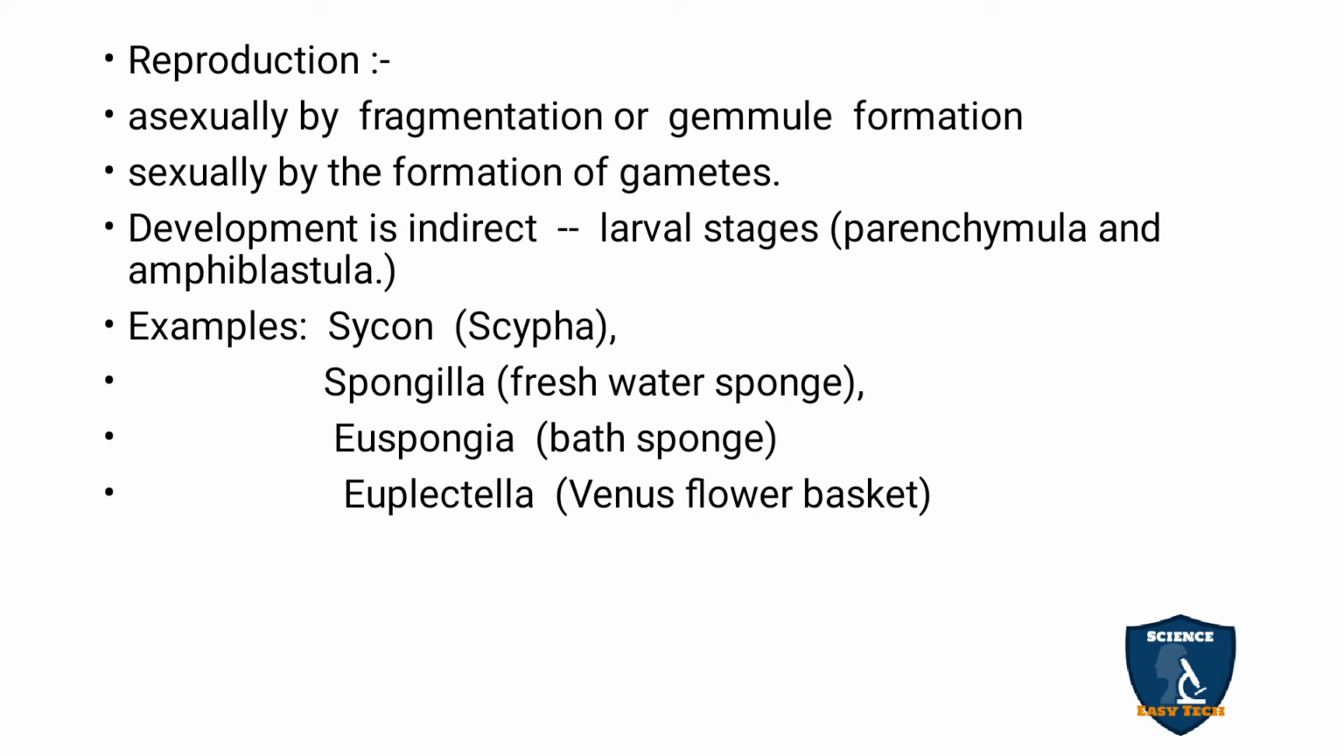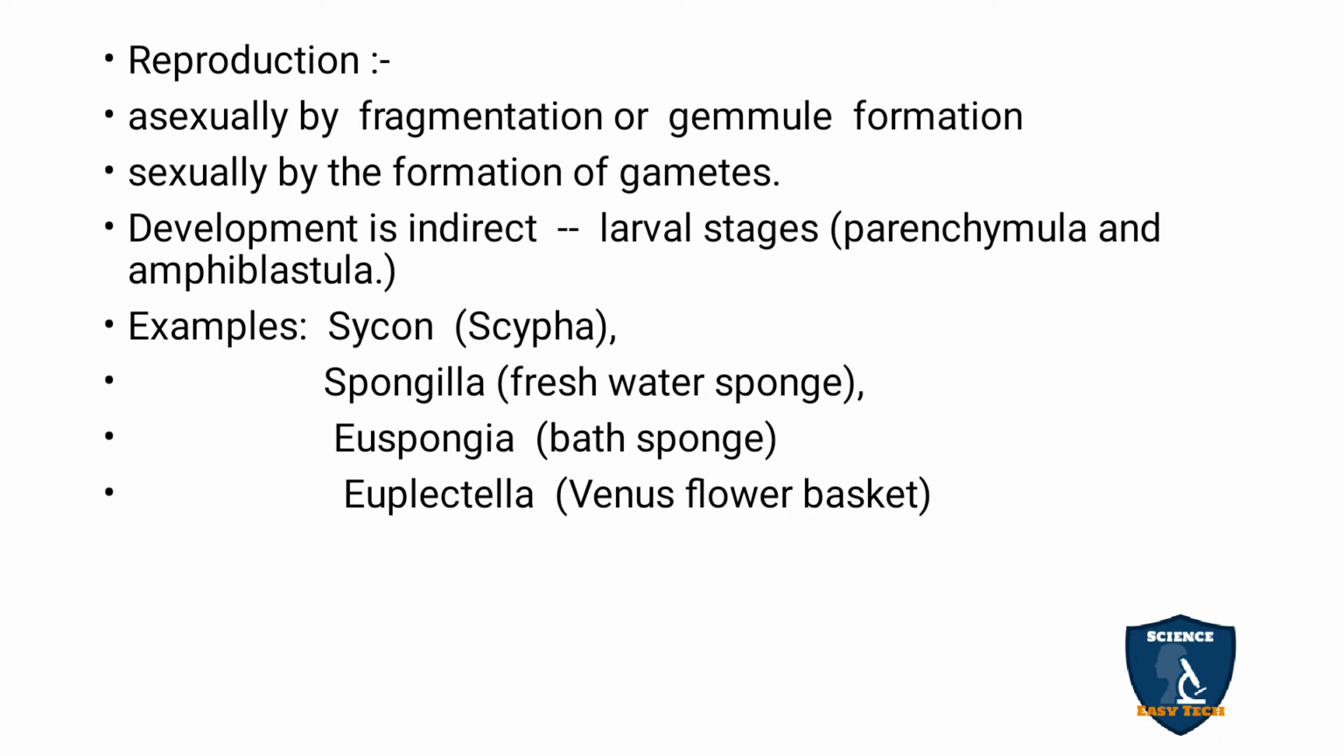So now the reproduction. The reproduction is asexual, which means fragmentation or gemmule formation. During favorable conditions, if any accident takes place and the sponge is cut into small pieces, that is called fragmentation. Through the small pieces, a new sponge can arise. And gemmule formation: in unfavorable conditions, the sponge becomes a germ-like structure, that is a gemmule, which is formed from that. During favorable conditions, the gemmule can become a new sponge.